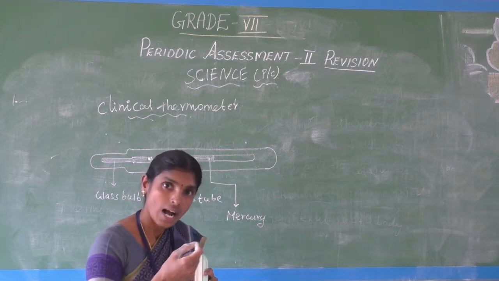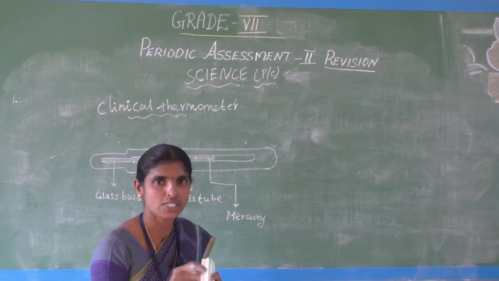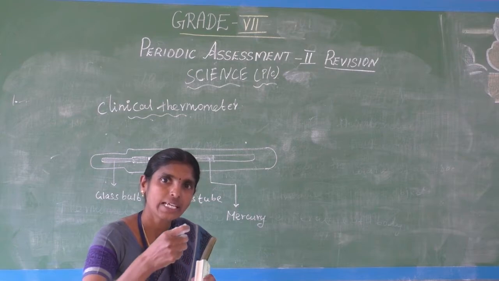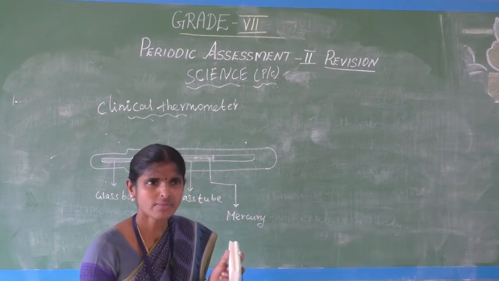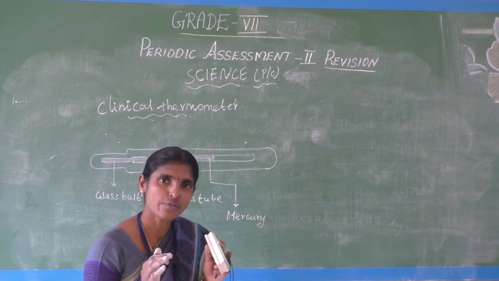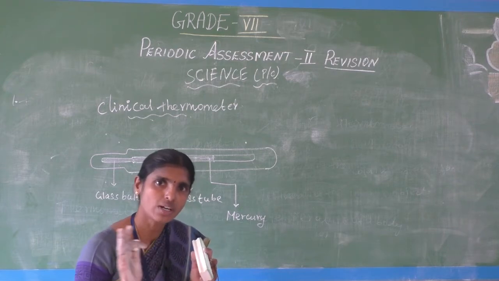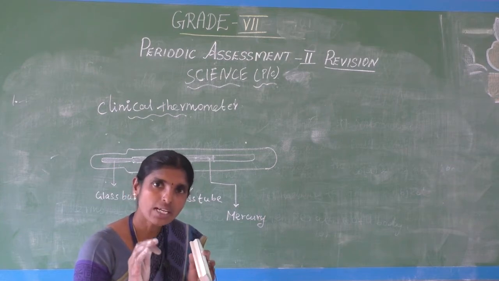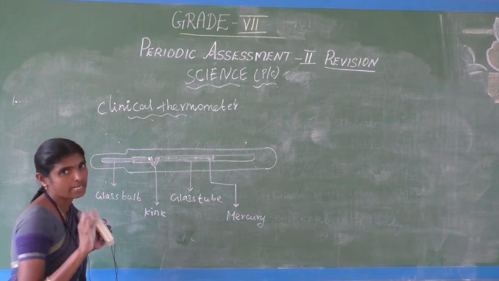What is the use of mercury? Mercury absorbs the heat of our body. That is the work of mercury, so that is why we use mercury. It is a liquid metal.